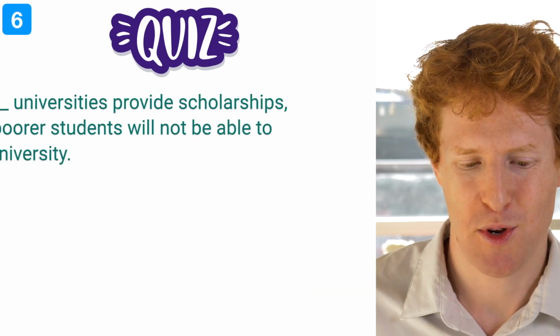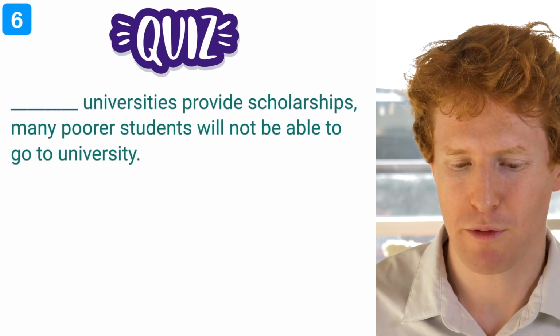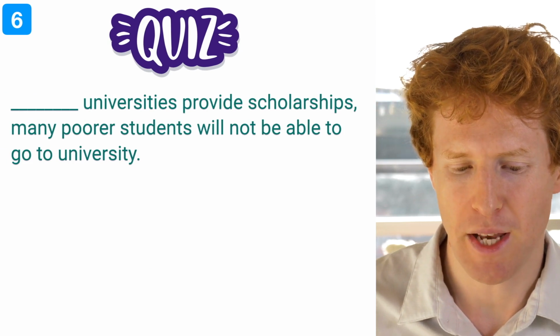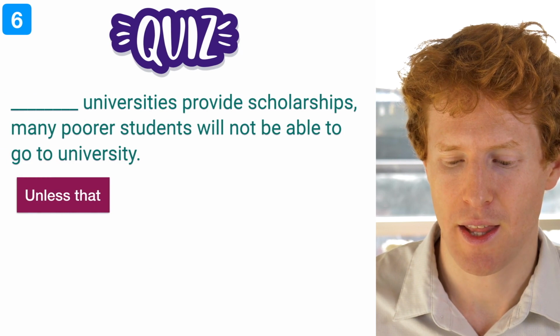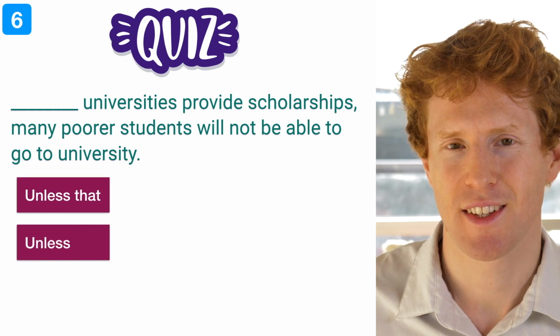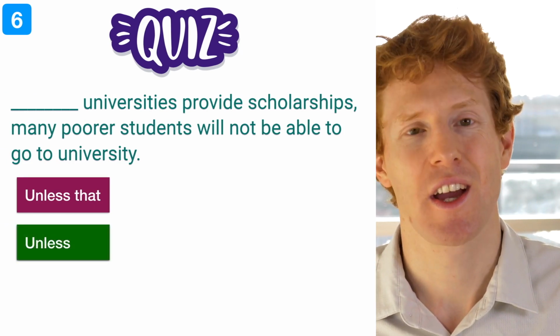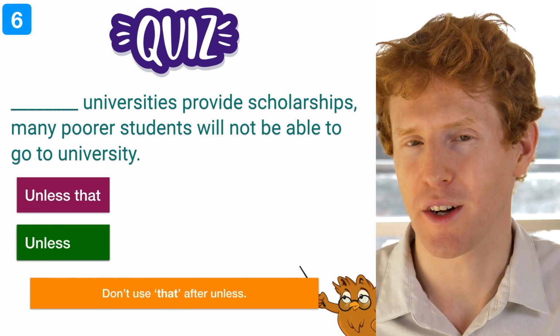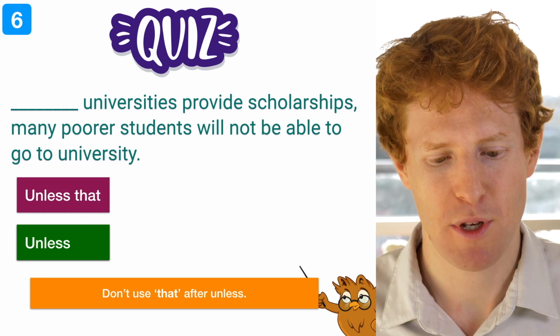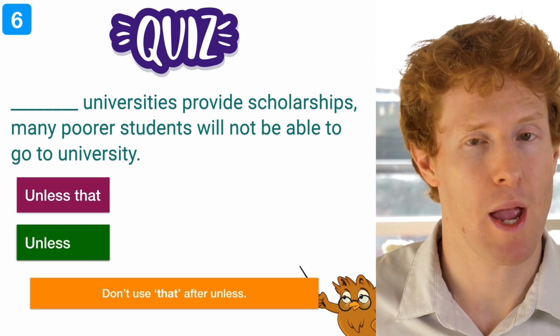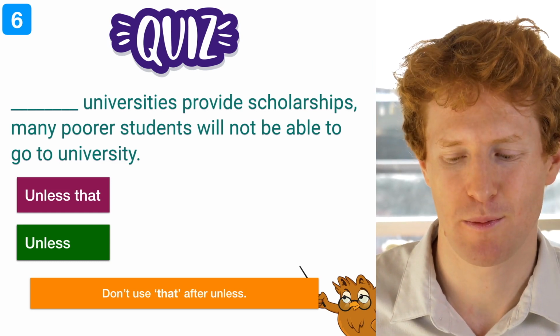Number 6, 2 more. Unless universities provide scholarships, many poorer students will not be able to go to university. Unless that or unless. Okay, the answer is unless. We don't use that after unless. So, unless universities provide scholarships, many poorer students will not be able to go to university.